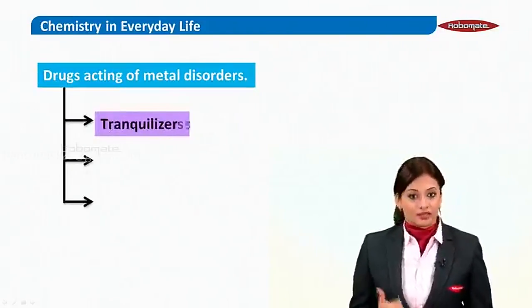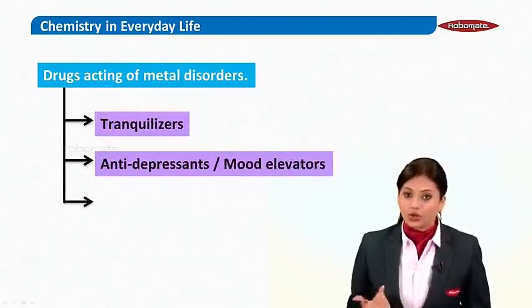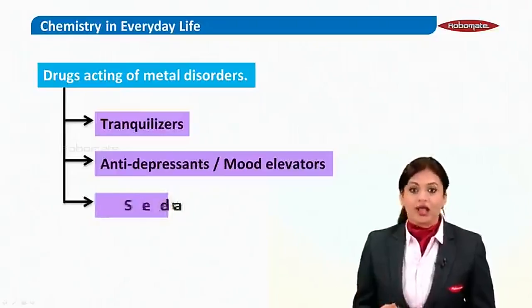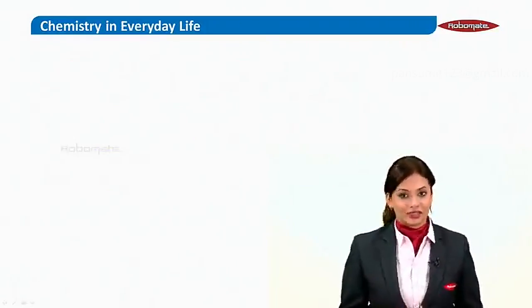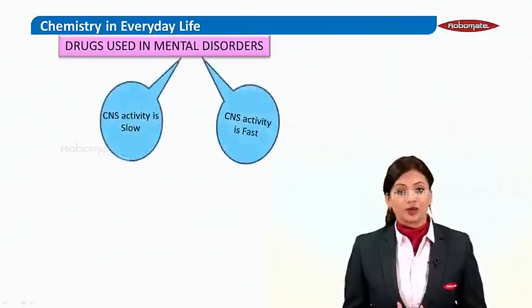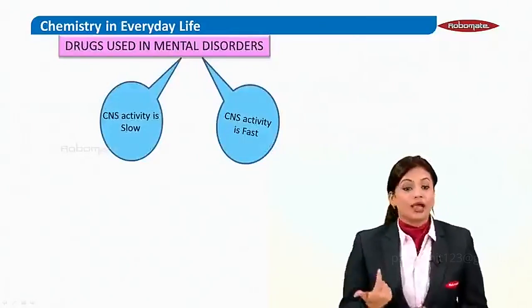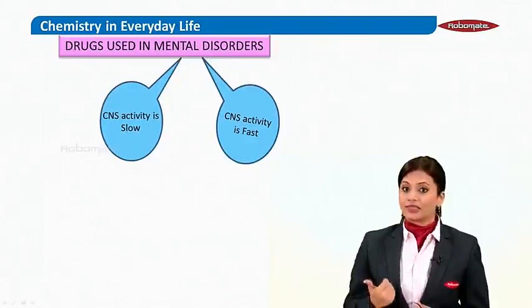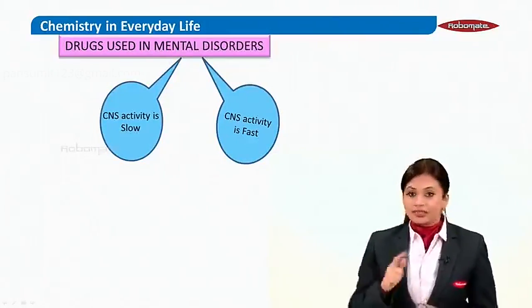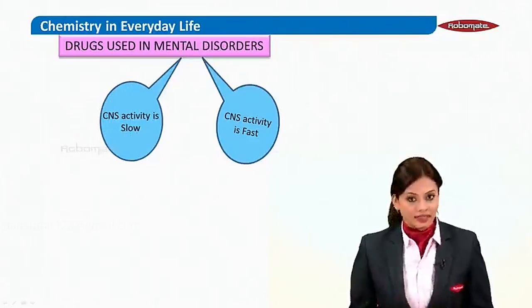They can be either tranquilizers, or antidepressants, also known as mood elevators, or also sedatives. Now, whenever there is a mental disorder, either the CNS activity is slow, which will express itself as depression, or the CNS activity can be fast, which will express itself as anxiety.